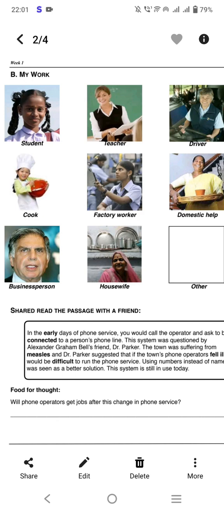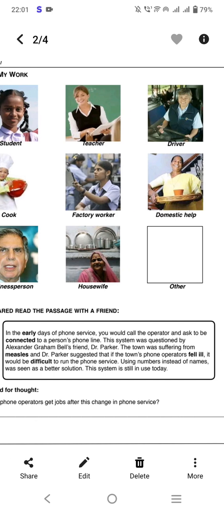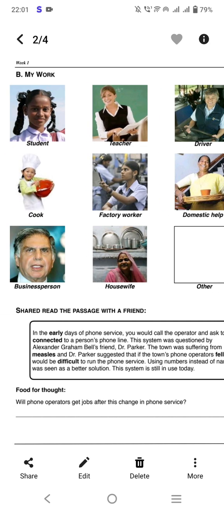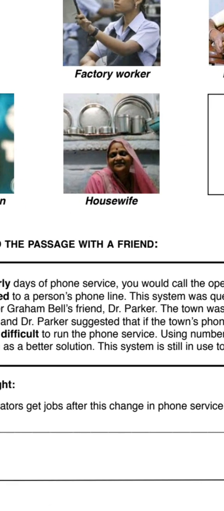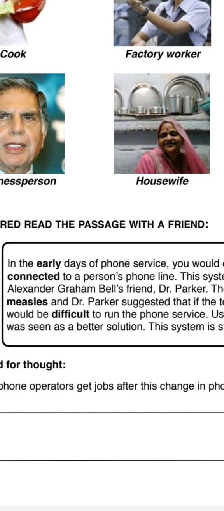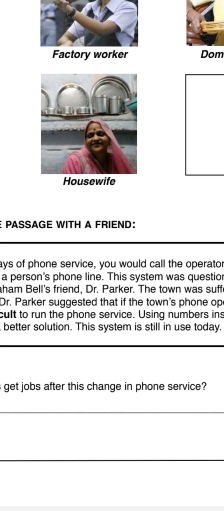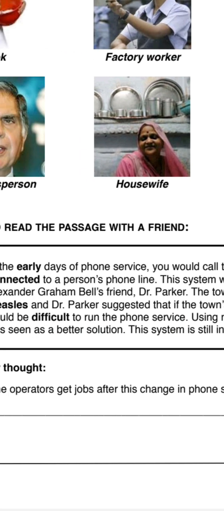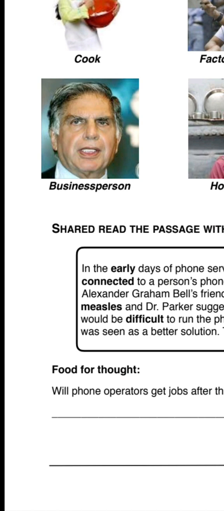So here is a passage. You can share it with your friend and read it carefully. It's a very interesting food for thought: will phone operators get jobs after this change in phone service? It's your home task. You can do it by reading this passage.